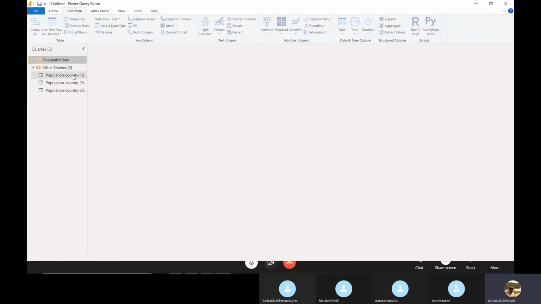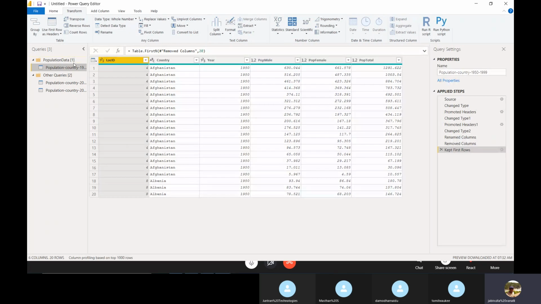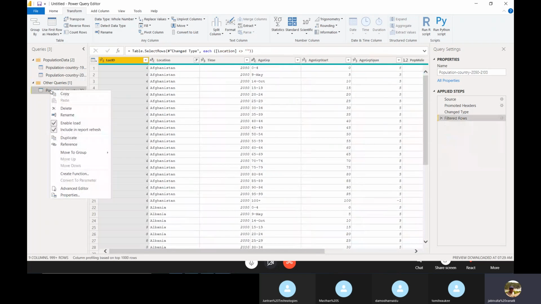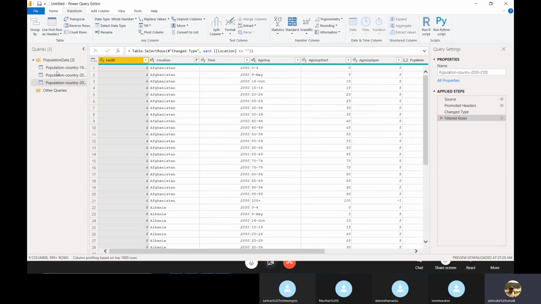A group is nothing but creating something like a folder. If you are working with a number of tables, then it is useful. You can make groups, and you can keep relevant files in that specific group. Okay, so I moved it here, and drag and drop also works. Otherwise you just select, right click, move to group. Which group do you want to move to? Population data. Okay, it moved.